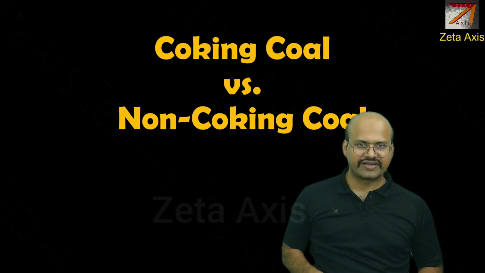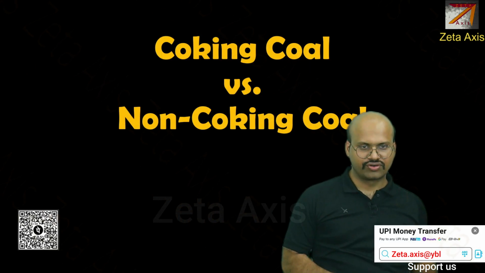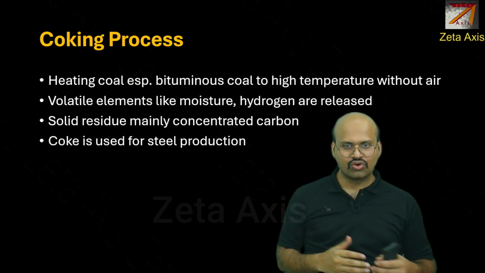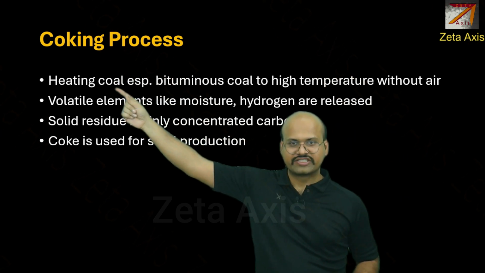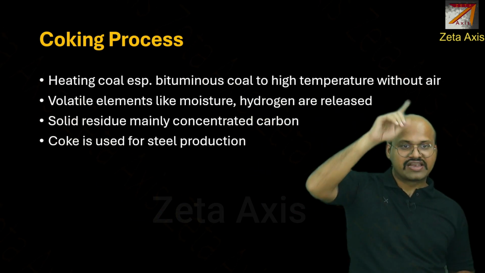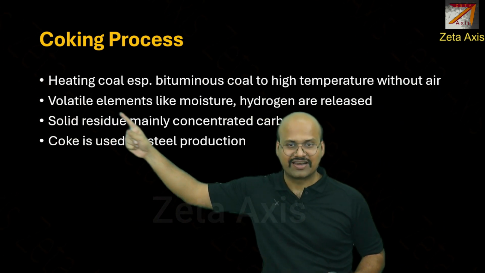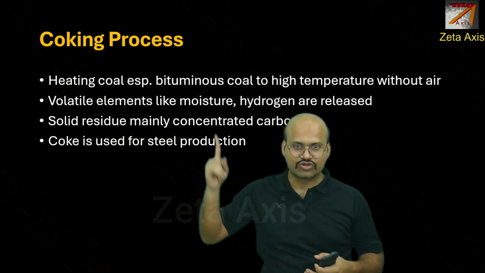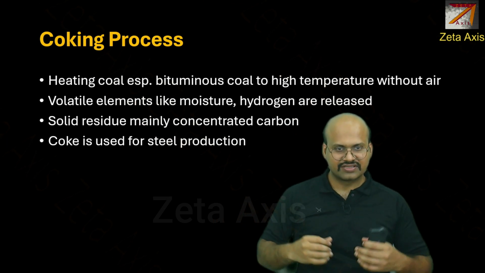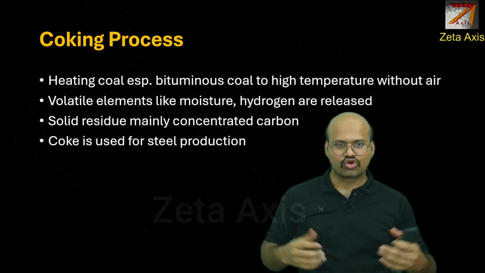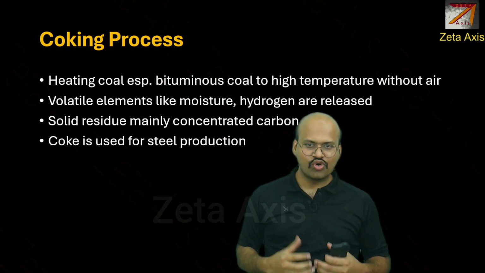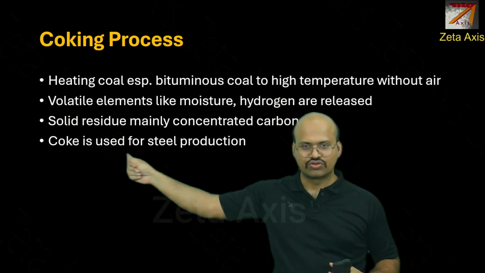Now let's try to understand the difference between coking coal and non-coking coal. We have already discussed that coking is a process of converting coal into coke. Here, coal, especially bituminous coal, is heated at higher temperature without air. Because of this, all the volatile elements which are present in the coal, which could be moisture, hydrogen, or some other elements, are evaporated and exit the coal, and the carbon concentration of coal increases, and therefore it releases more energy. So this coke is then used for steel production.